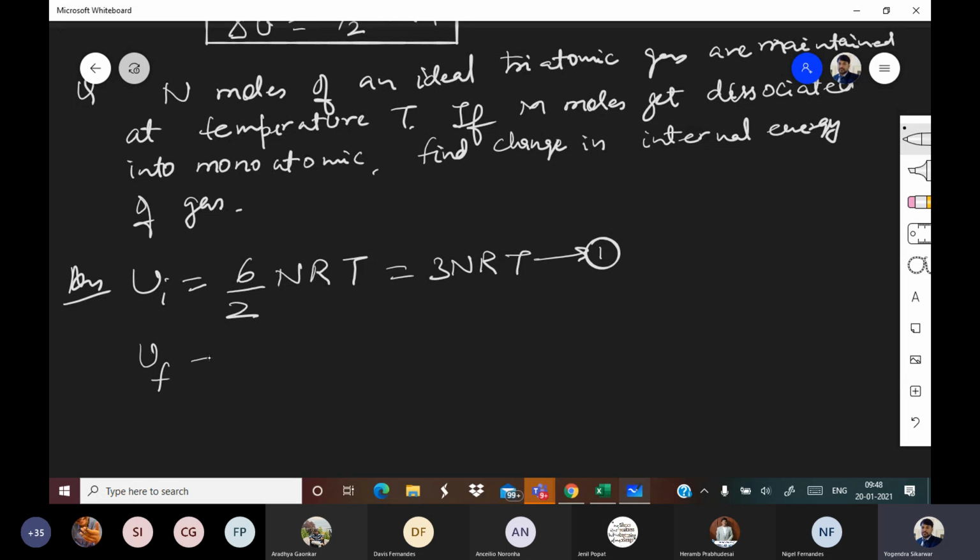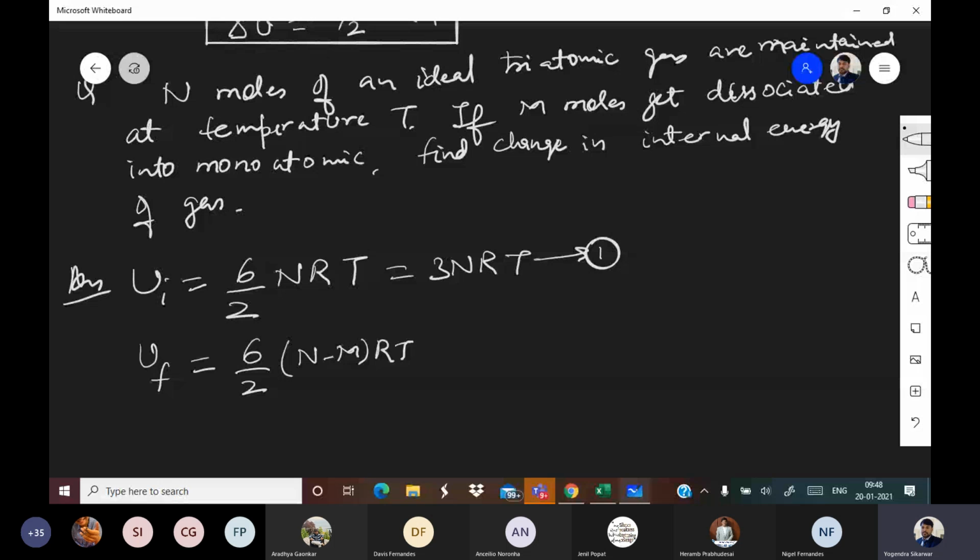Now U final is equal to 6 by 2 into (N minus M) RT.